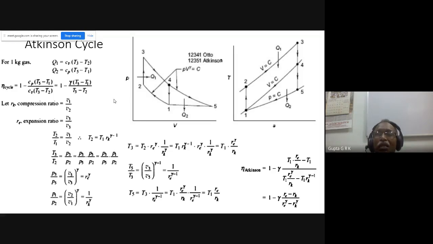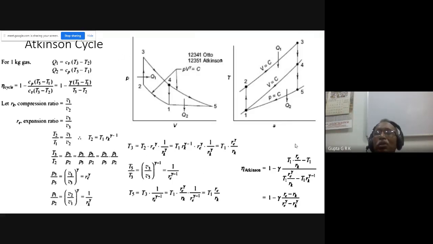And so a turbine should not be used. There should be a reciprocating engine type so that it can produce work. And if you have a reciprocating engine, you will not have high speeds and you will not have uniform power. All those problems, whatever we have discussed about positive displacement and turbo machines, we will encounter. So the Atkinson cycle, this is the one. Again, this is of theoretical interest, as we have discussed, but practically it is not used.